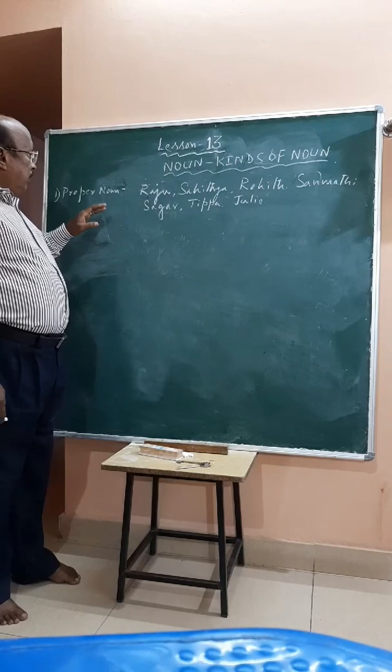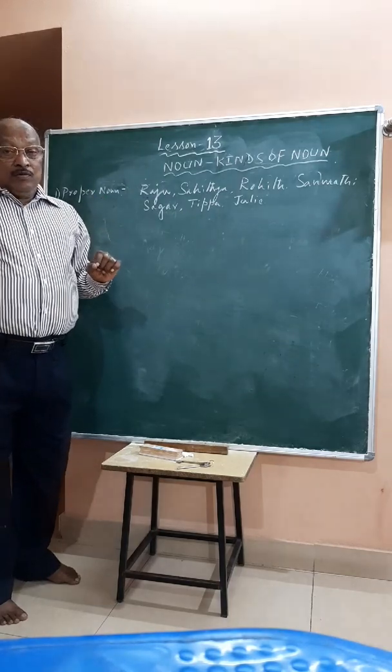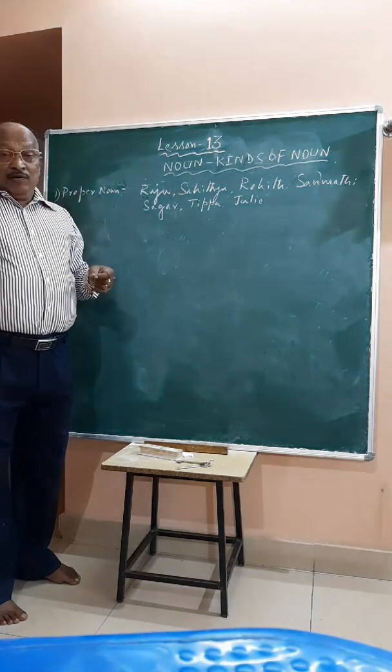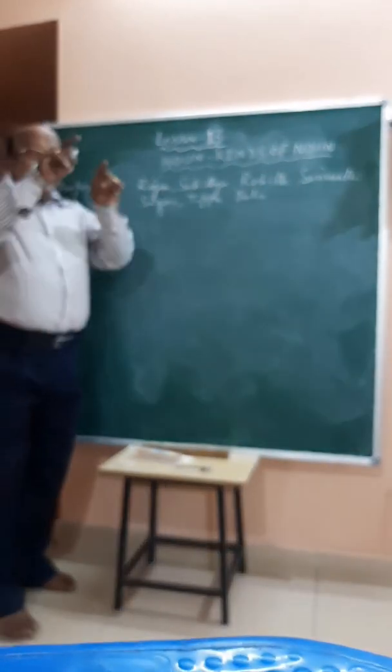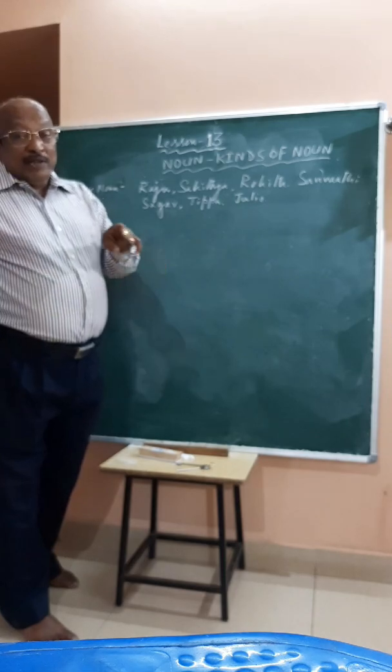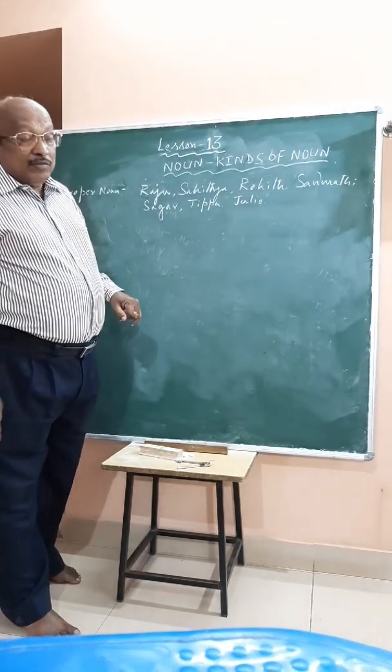Take for example, therefore, proper noun is a noun. In Kannada, it is called as Ankita Nama. Proper noun is a noun which is used to identify a person. ಒಬ್ಬ ವ್ಯಕ್ತಿಯನ್ನು ಗುರುತಿಸುವುದಕ್ಕೆ ಮಾಡಿದ ಒಂದು ನಾಮಪದವಾಗಿರುತ್ತದೆ.